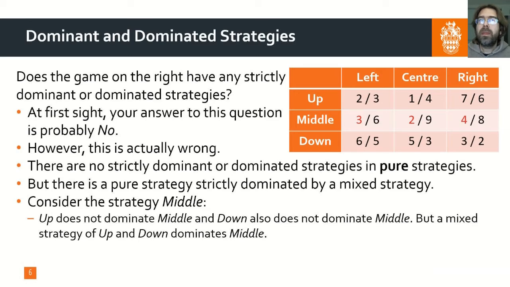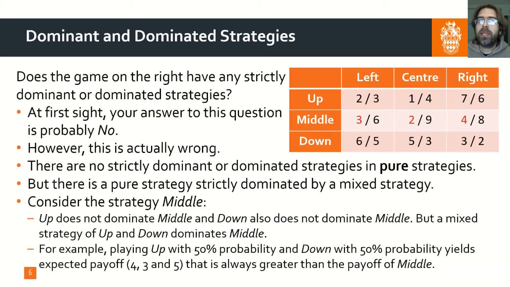As you can see, the payoff from middle is always lower than either the payoff from up or down, and in fact there exists a probability combination such that the expected payoff of a mixed strategy of up and down is always higher than the payoff of middle. For example, if player 1 played up with probability 50% and down with probability 50%, this would create an expected payoff of 4 if player 2 played left, because 50% times 2 plus 50% times 6 is 4, and it would yield an expected payoff of 3 if player 2 played center. 50% times 1 plus 50% times 5 is 3, which is higher than 2.